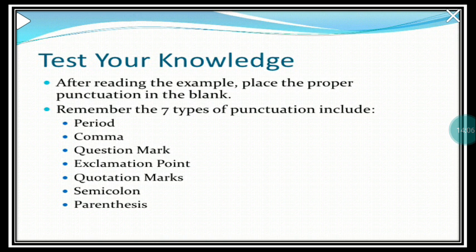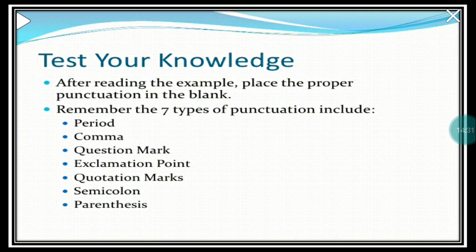Now after reading the example, place the proper punctuation in the blank. Now remember, the types of punctuation include the period, that is a full stop. Then we have a comma to show a shorter pause. A period is a longer pause and it comes after a sentence. A question mark is used to indicate that you're asking a question, or it's called a mark of interrogation.